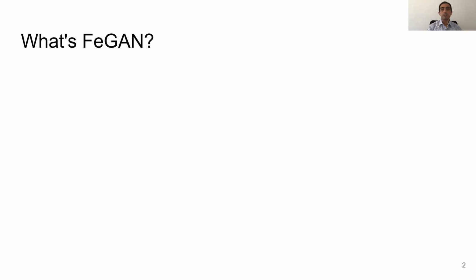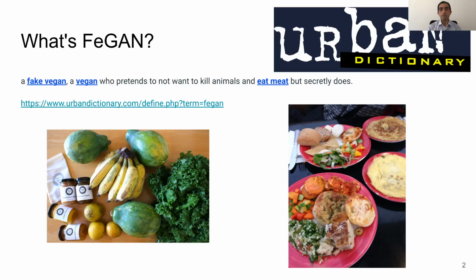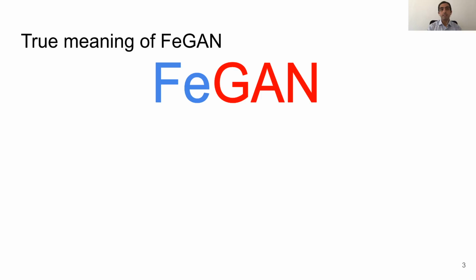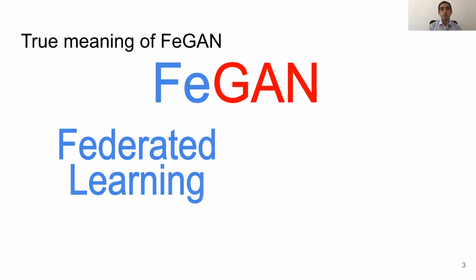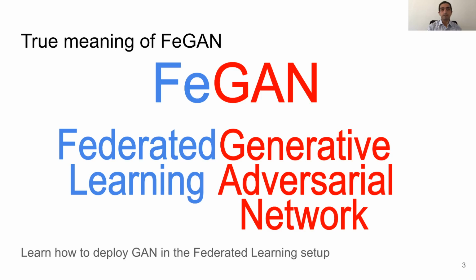So, the system I present to you today is called FeGAN, and if you look up the Urban Dictionary for the meaning of FeGAN, you'll find this: a fake vegan who pretends to not want to kill animals and eat meat but secretly does. Yet, in our case, this is not quite true, because we acknowledge that this paper has some meat inside. Basically, we have another meaning for FeGAN. We divide FeGAN into two syllables, Fe, which stands for Federated Learning, and GAN, which is an acronym for Generative Adversarial Networks. So basically, this paper is about distributing GANs in the Federated Learning setup.